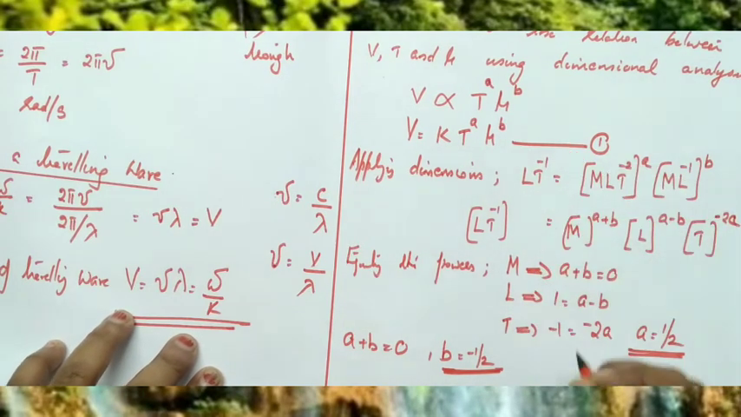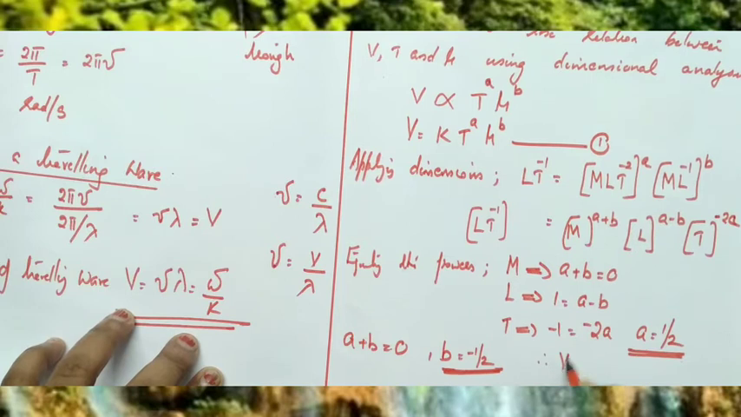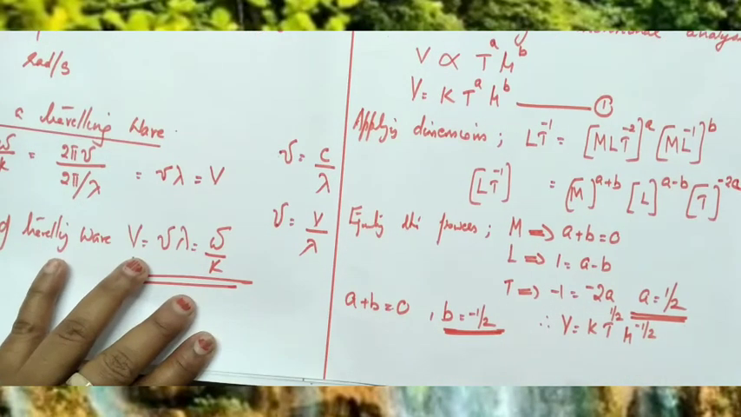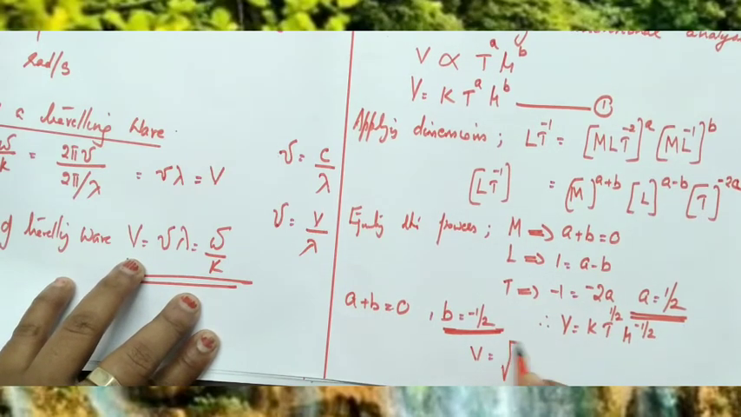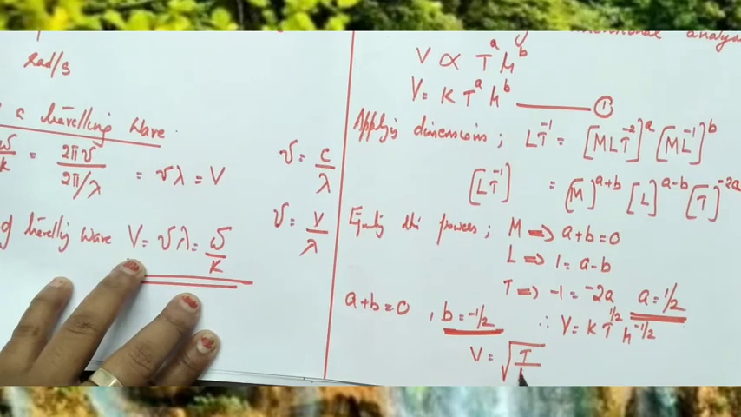Substituting the values in the first equation, we have v equal to k T raised to a, T raised to 1 by 2, mu raised to b, mu raised to minus 1 by 2. So the relation is velocity v is equal to root of T divided by mu.